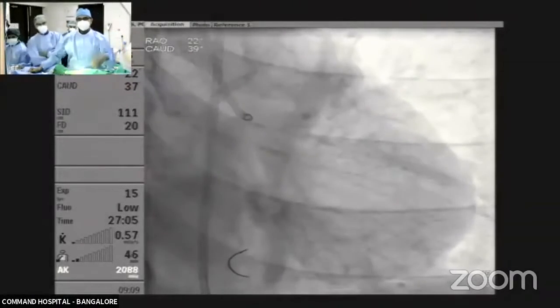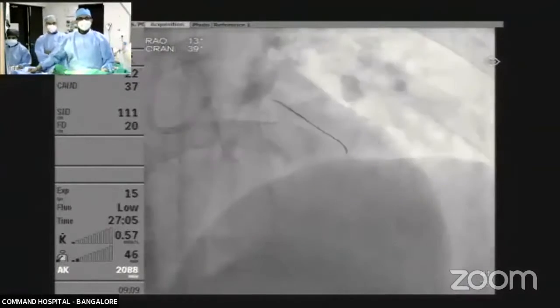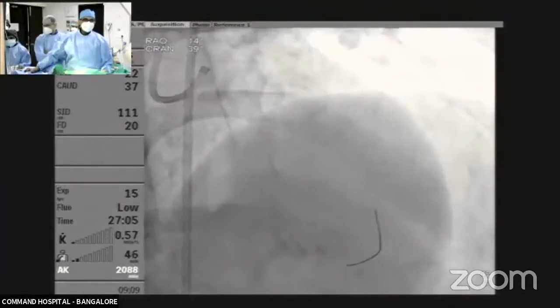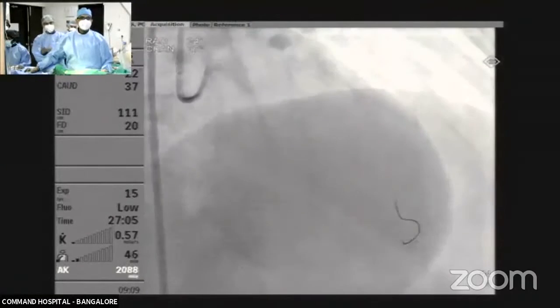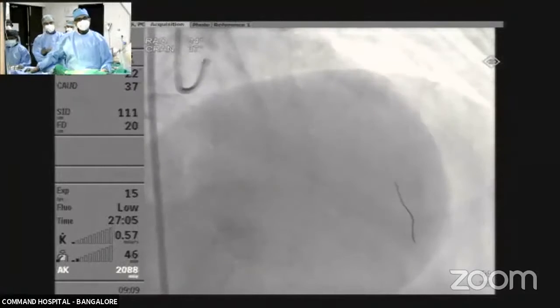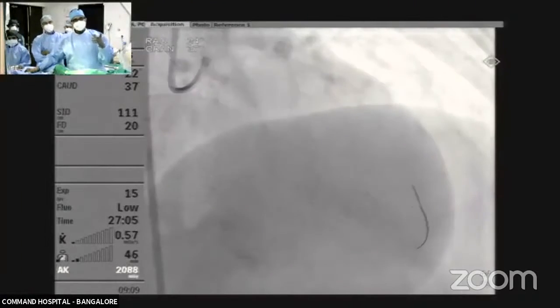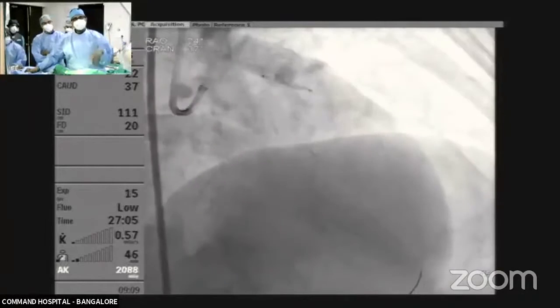So we did first an FFR for the circumflex, which was negative. Next. Then we interrogated the entire LAD. Next. After a small balloon dilatation, then we have interrogated this. We used a Guideliner. Next. This is the balloon to enable us to deliver the OCT catheter.